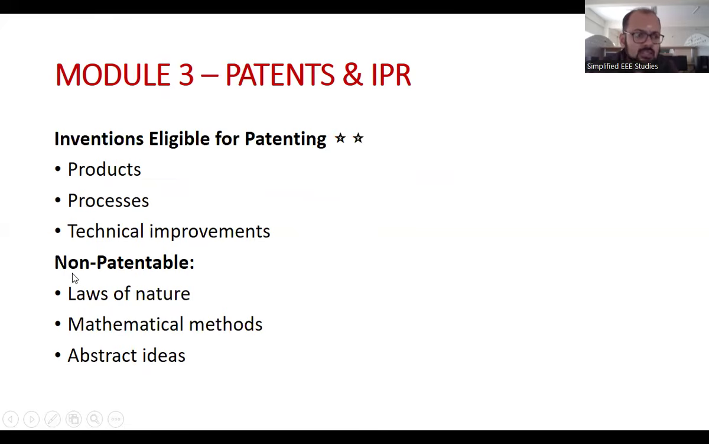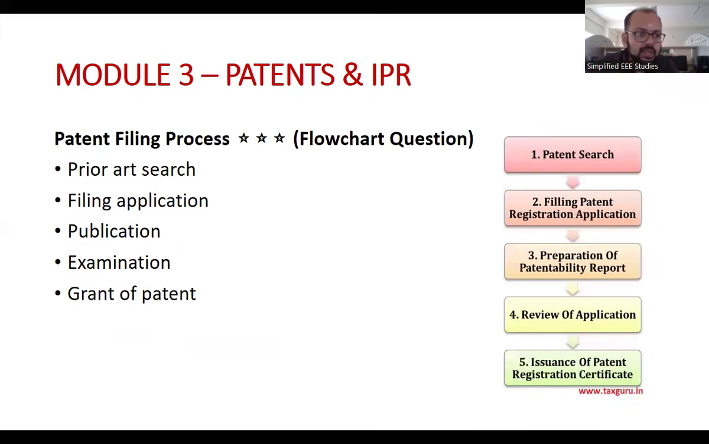What are the things which are non-patentable? Laws are excluded, mathematical methods are excluded, even abstract ideas are excluded. You can think about the paper, but the patent is not like that. A patent should be suitable for a product, process, etc., and should be suitable for society. But these are the things which are excluded from the patent.